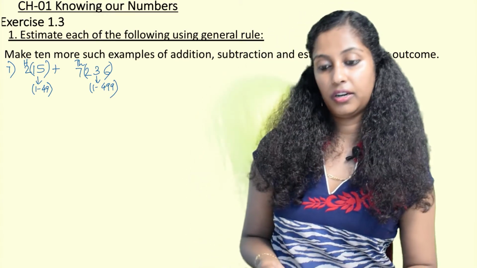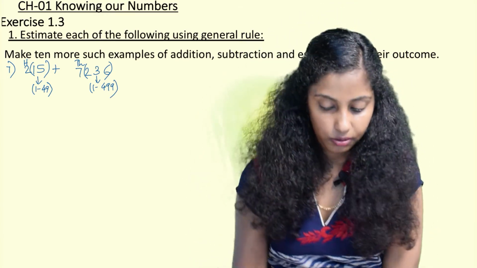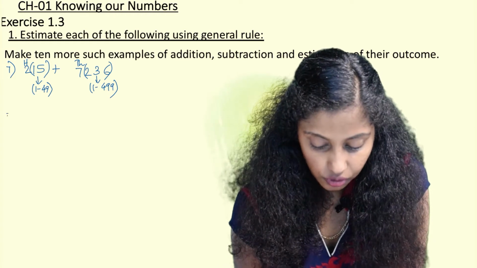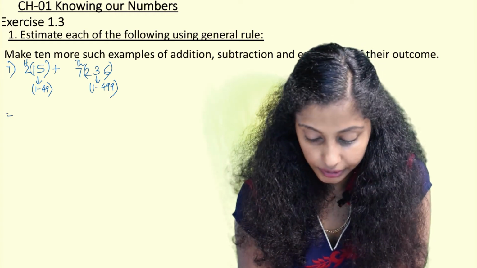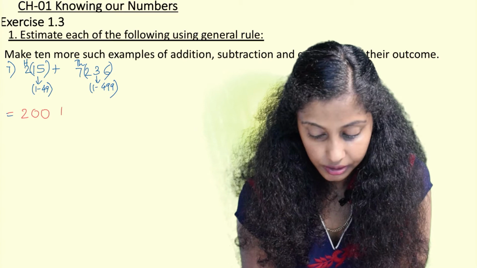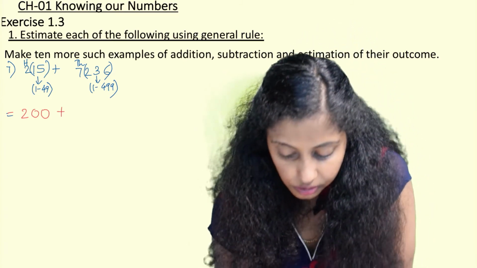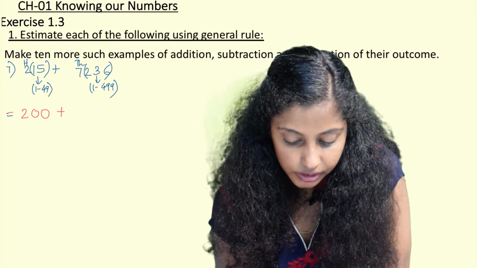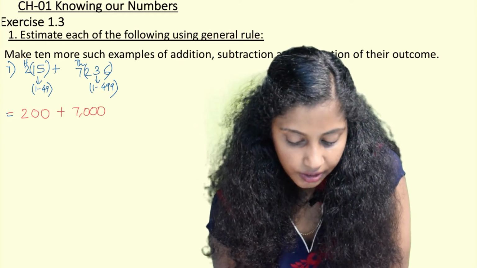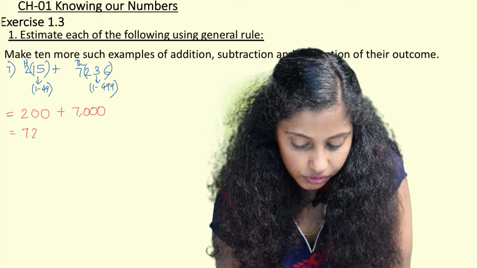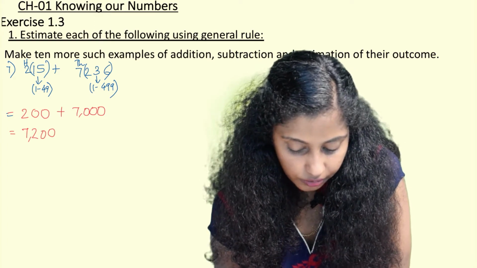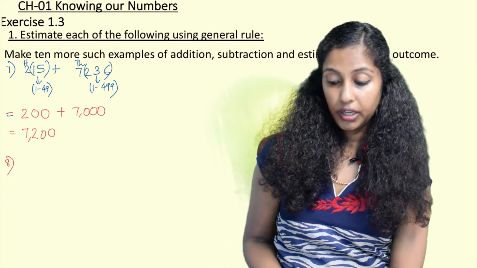Hence here also the nearest thousands will be same, 7000. So here when we have to solve, we are going to write it as 2 hundreds and 7000. When you add 200 and 7000, you get 7200. Then we solve the 8th question.